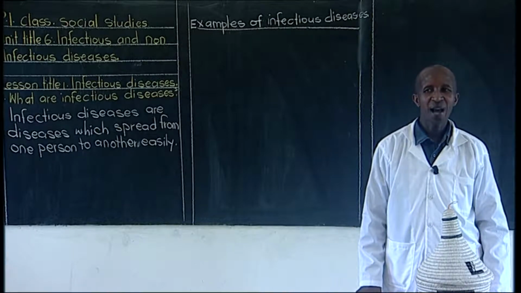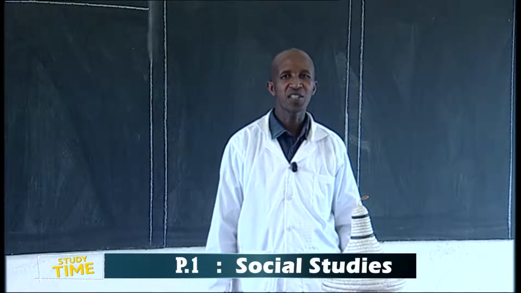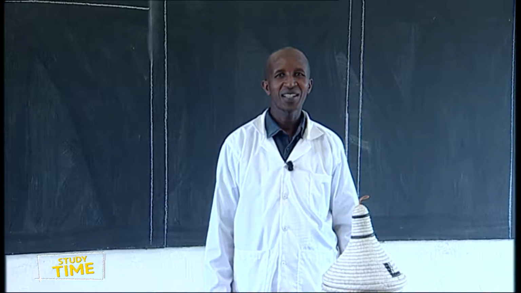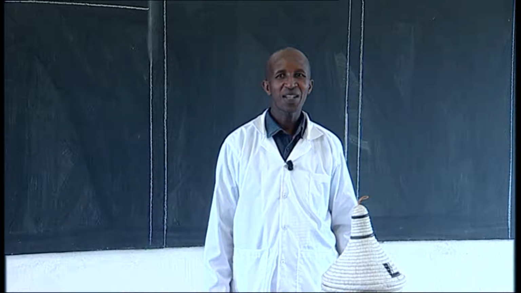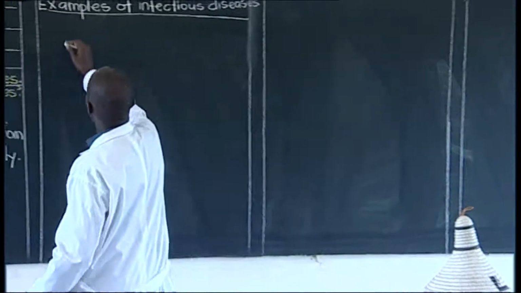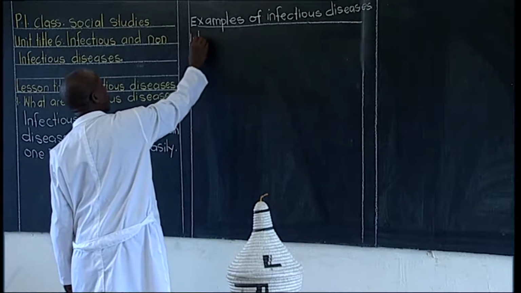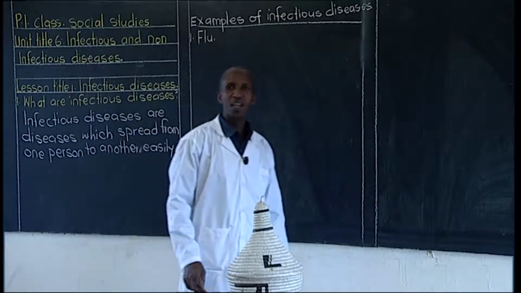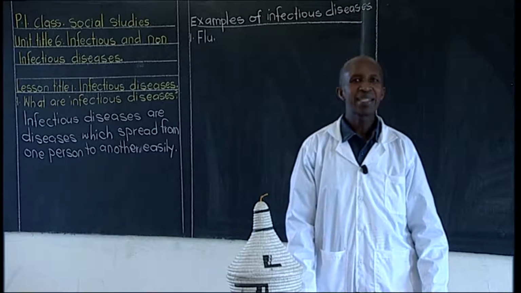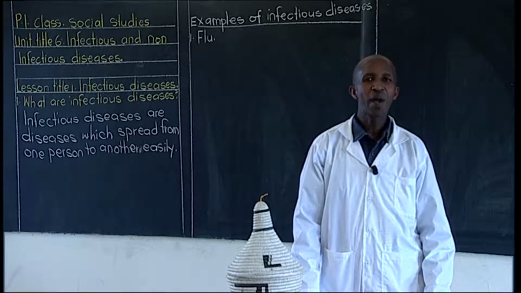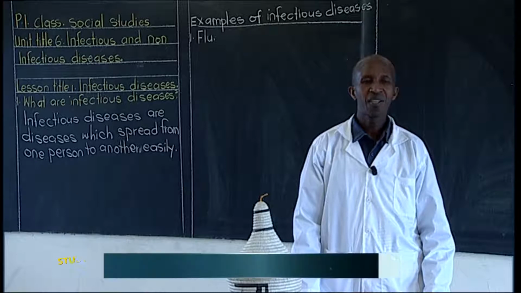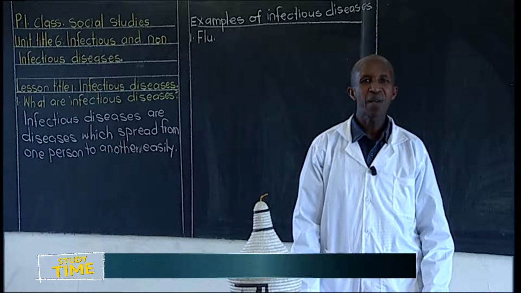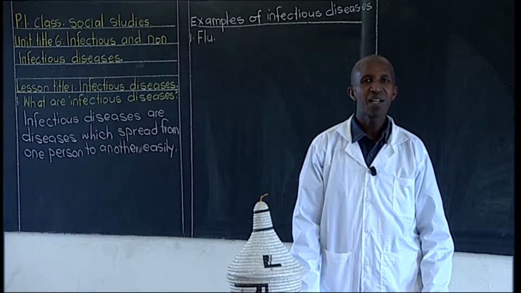One, you can mention one example of an infectious disease. I can see you are paying attention. The first one is flu. Good. This word is very easy, good children. It has 3 letters. Flu, F-L-U. It's very easy in terms of how it can be spelled, how it can be written. It's a 3-letter word.